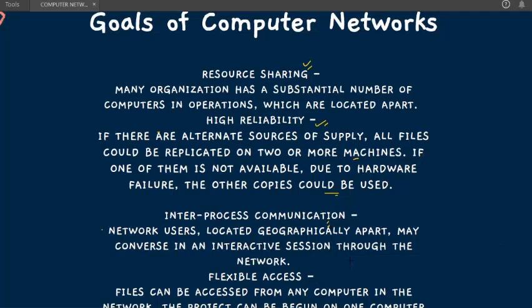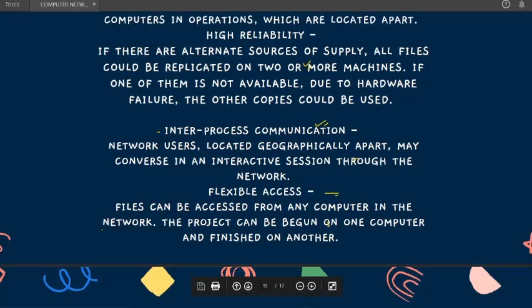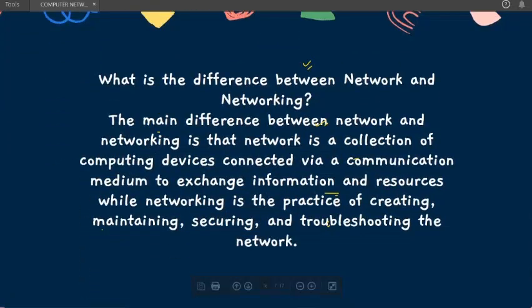Next, flexible access. Files can be accessed from any computer in the network. The projects can begin on one computer and be finished on another. So that's the best goal of computer networks that we see.